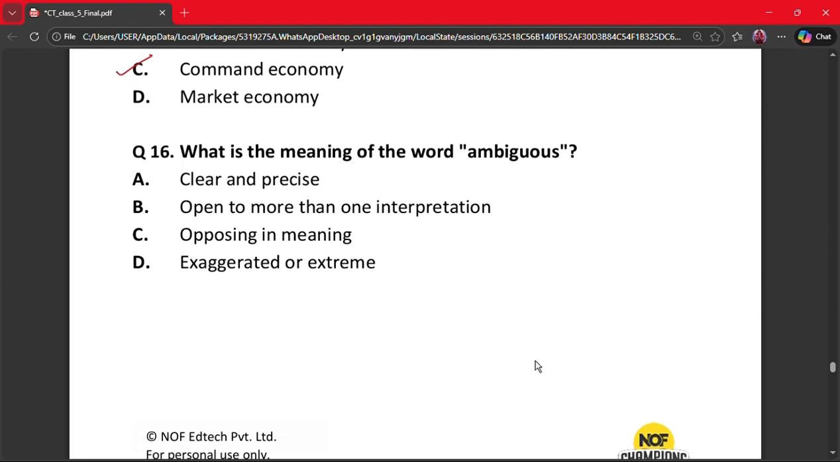Next question is question number 16. What is the meaning of the word ambiguous? A. Clear and precise. B. Open to more than one interpretation. C. Opposing in meaning. D. Exaggerated or extreme. The correct answer is option B. Open to more than one interpretation. Ambiguous means unclear or multiple meanings, used when interpretation is uncertain.